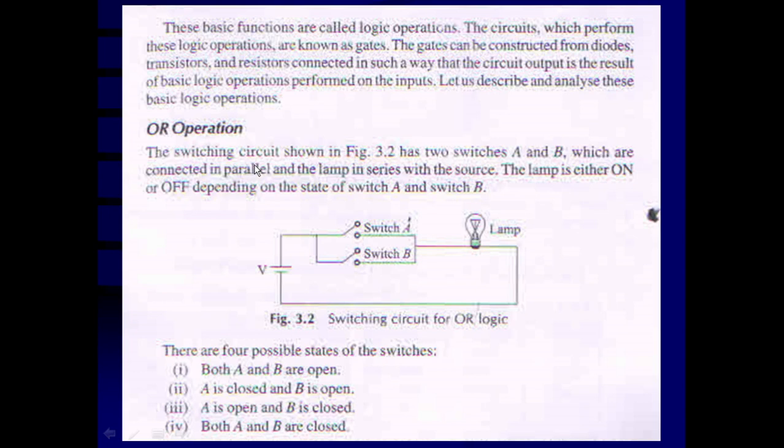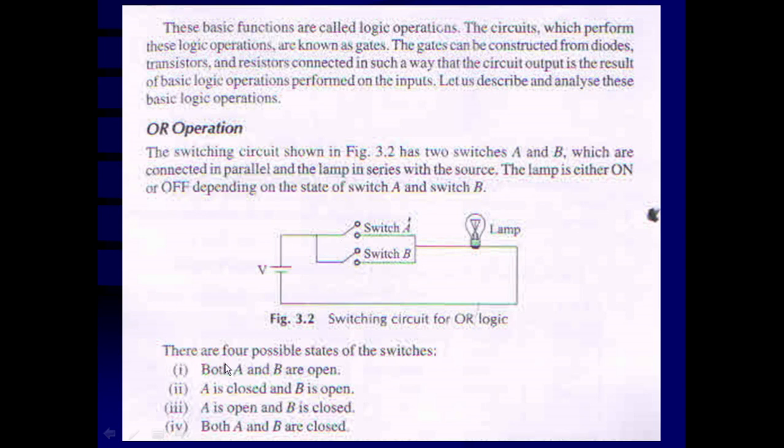The switching circuit shown in Figure 3.2 has two switches A and B which are connected in parallel, and a lamp in series with the source. The lamp is either on or off depending on the state of switch A and switch B. There are four possible states of the switches.